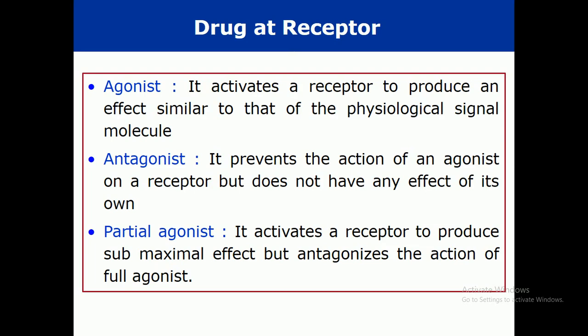So there is a competition between agonist and antagonist. If the agonist becomes dominant, it means that the antagonist becomes suppressed. The antagonist can block or stop the activity, while the agonist activates the receptors, and the antagonist can destimulate or antagonize the effect of the other drugs.